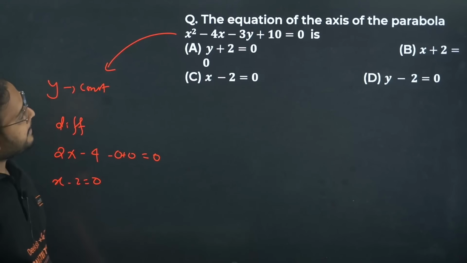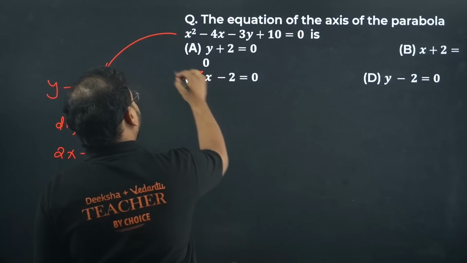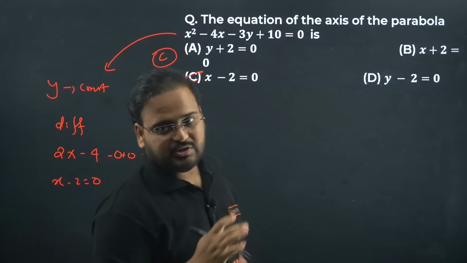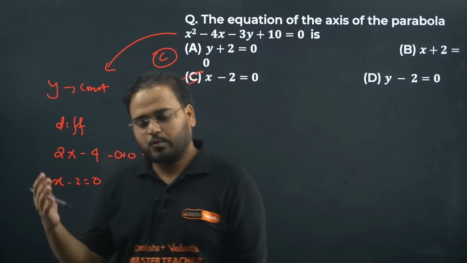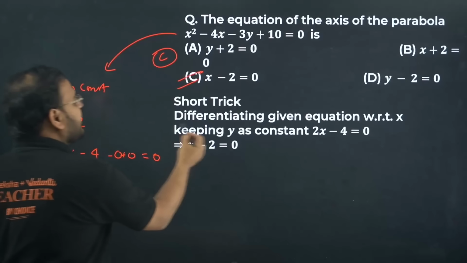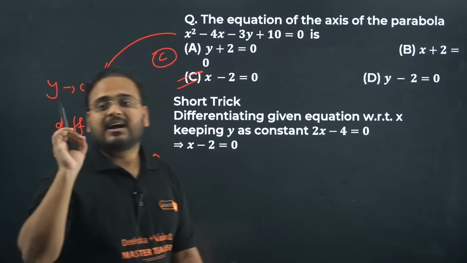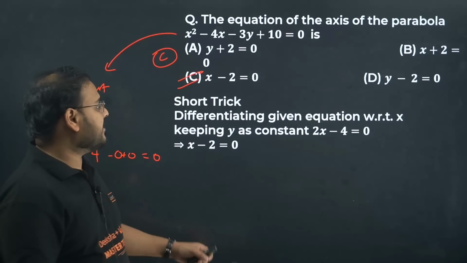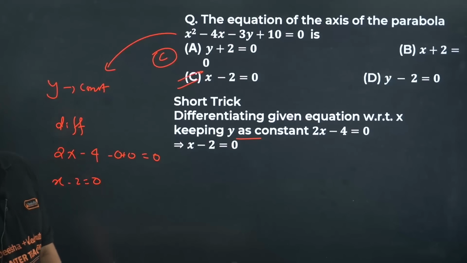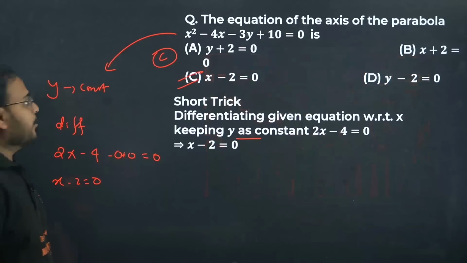Answer is option C. So to find the equation of the axis of the parabola when the equation is given, what are you going to do? Go in this method. Differentiate the given equation taking y as a constant. So x minus 2 is the answer. Option C is correct.